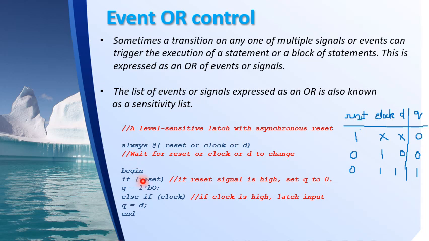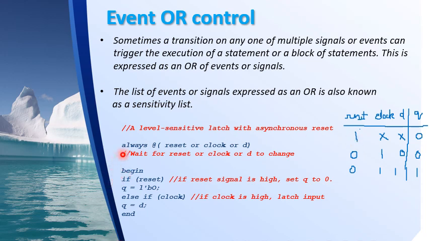Now once it enters the always block, I need to see that it behaves like the one which I want it to be, right? So I want asynchronous reset. So inside the always block I need to check for reset first. This is in line with what I have written in the truth table. In the truth table reset is having the highest priority.